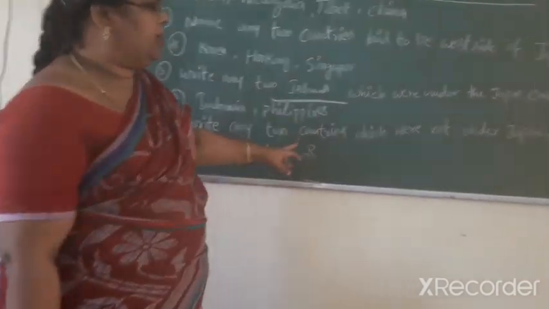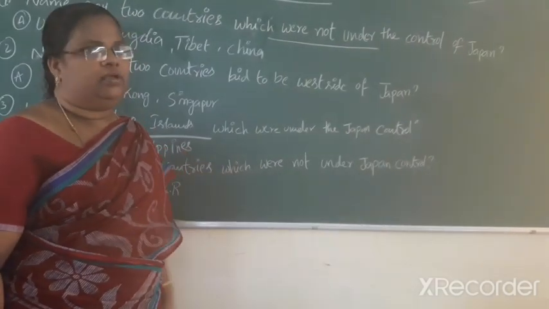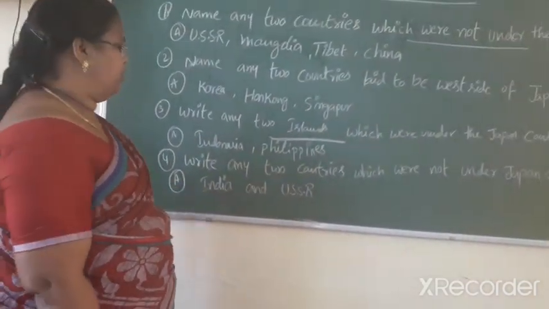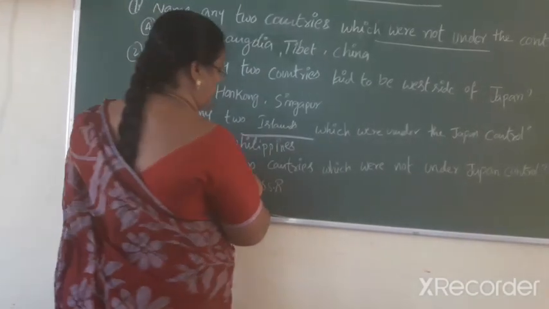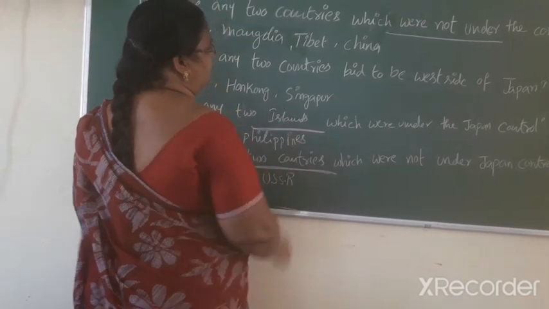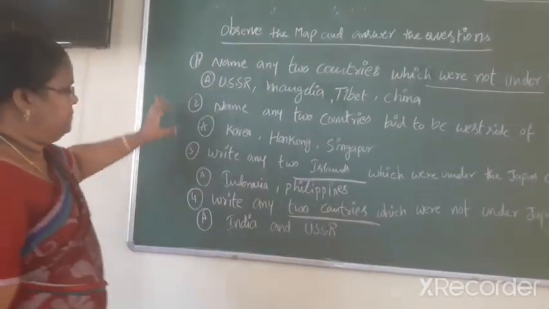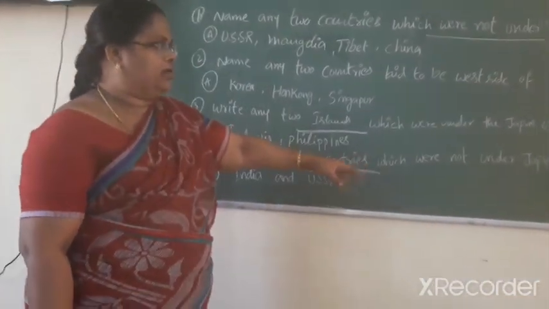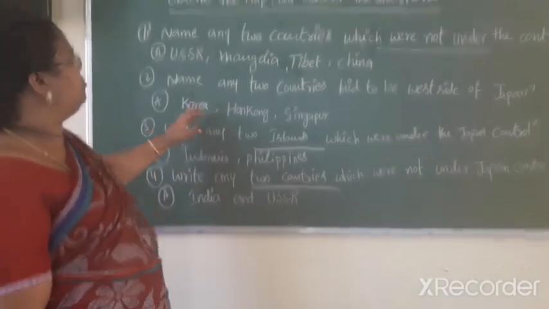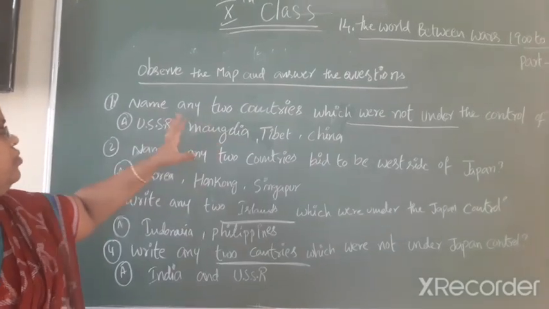Write any two countries which were not under the Japan control. India and USSR. These are the countries, and these are the islands. Next one, write any two countries which were not under the Japan control. India and USSR. Observe the map and answer the questions.